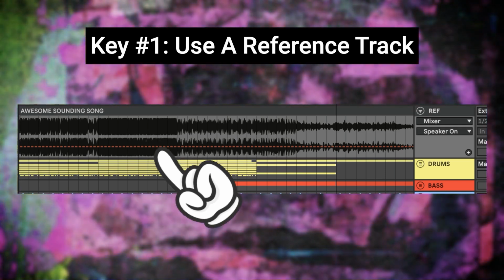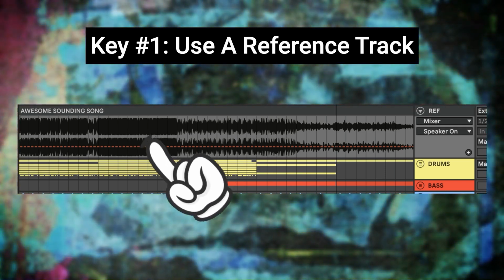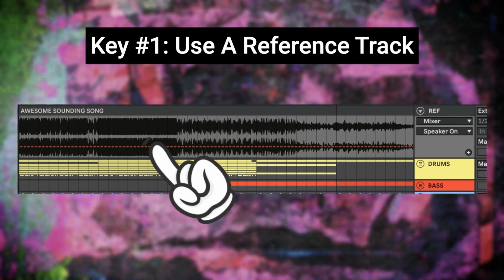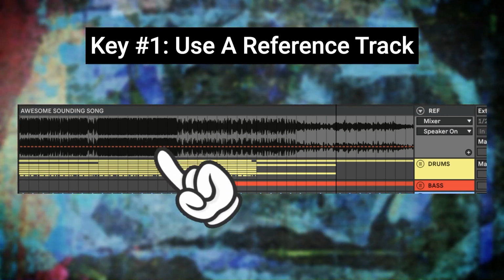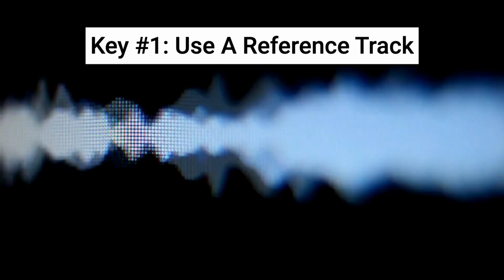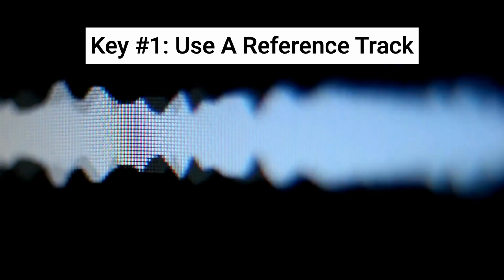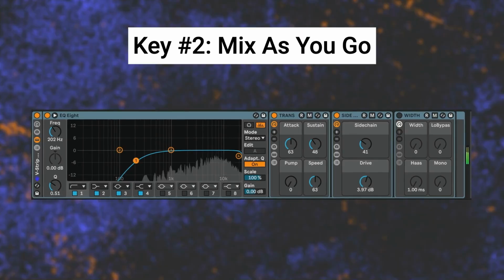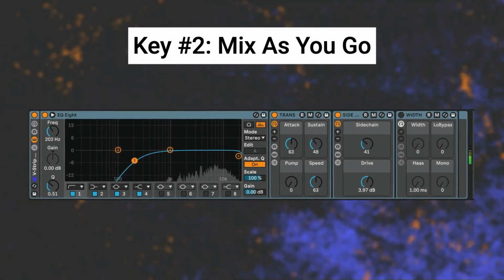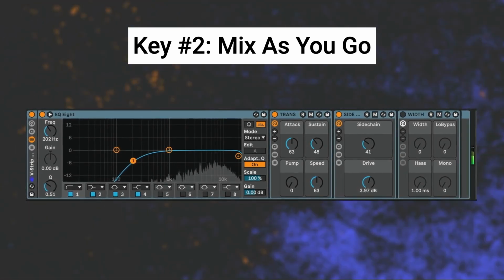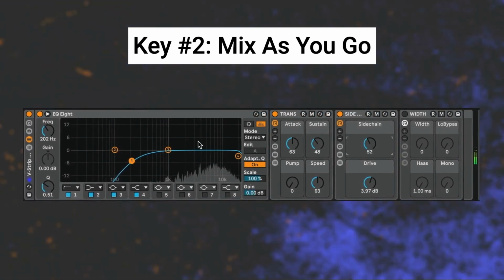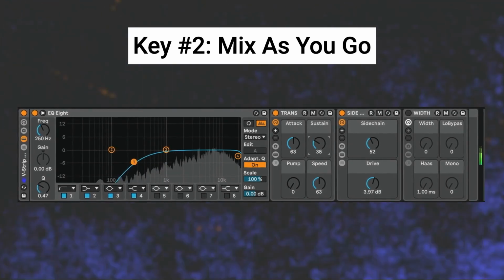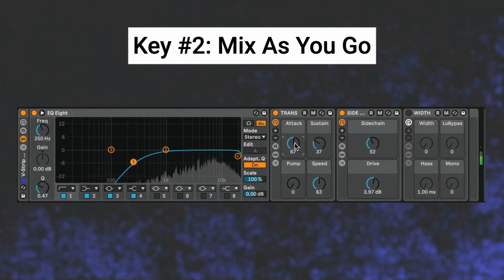And because the first key to the 80-20 rule here is to use a reference track, we're making sure that we're very easily hitting 80% of a high quality, professionally made song. In particular, we use that reference track to make sure that we're picking the right notes, sounds, and volumes as we're building out our song. The second key of the 80-20 rule here is to mix as you go in an extremely streamlined way by only focusing on the volume of each track, as well as using a simple repeatable channel strip for each track that we're adding to our songs.